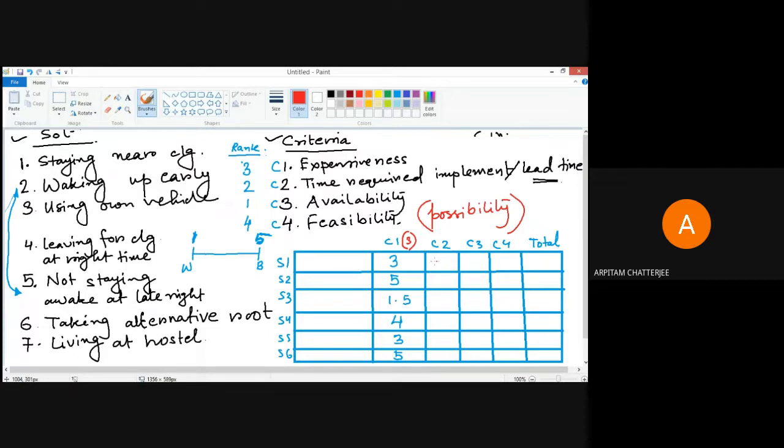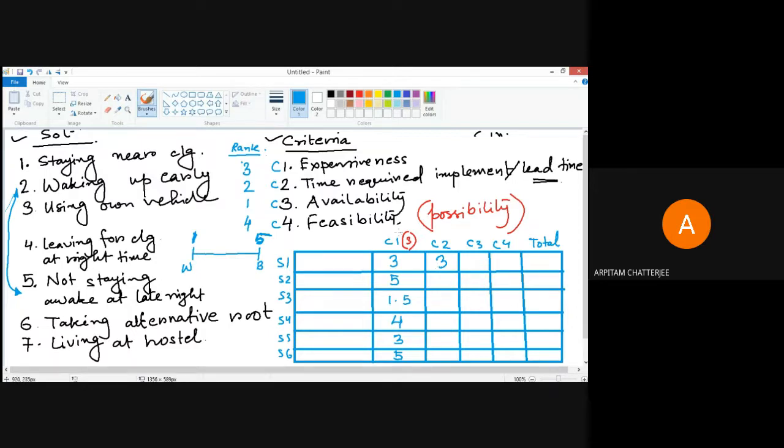So it may take some time, but generally if you are thinking of this solution, there are many options, otherwise you might not have thought of this. So I can give it a score of something like 3 maybe, because it's neither very time consuming, nor very less time consuming.